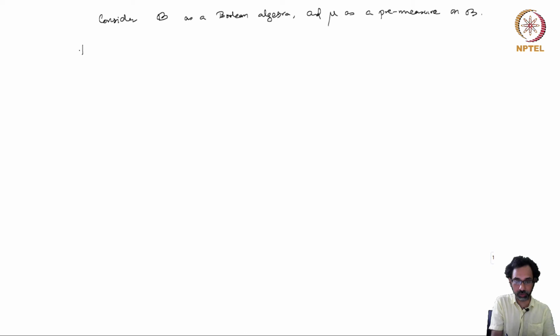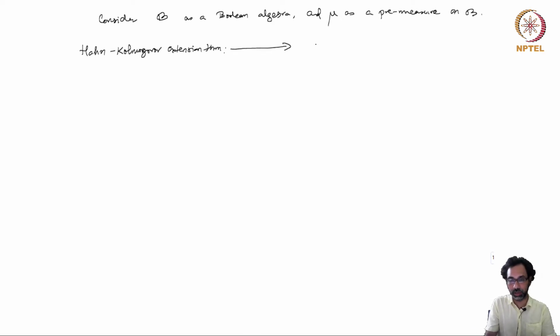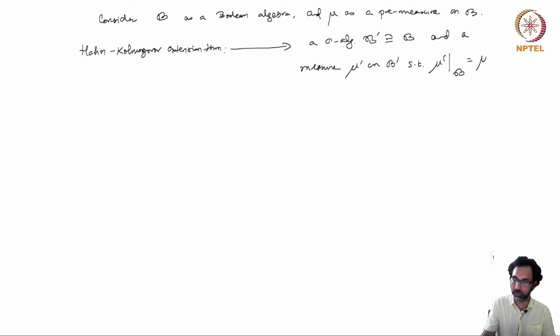Okay. Then the Hahn Kolmogorov extension theorem gives another sigma algebra, a sigma algebra B prime containing B, and a measure mu prime on B prime such that mu prime restricted to B equals mu.